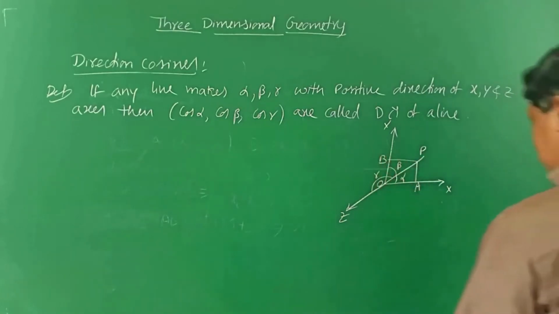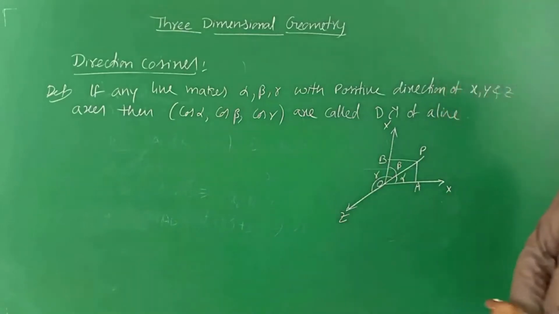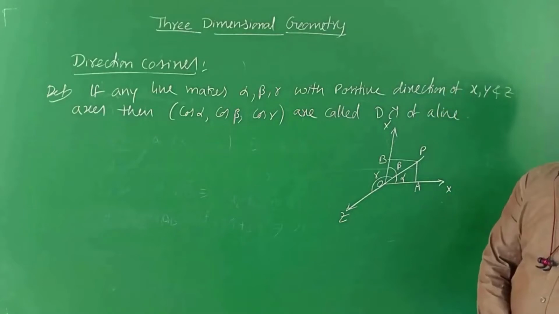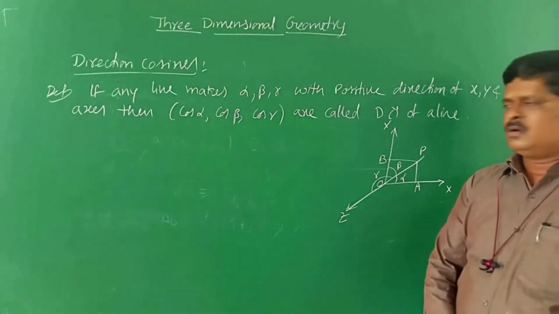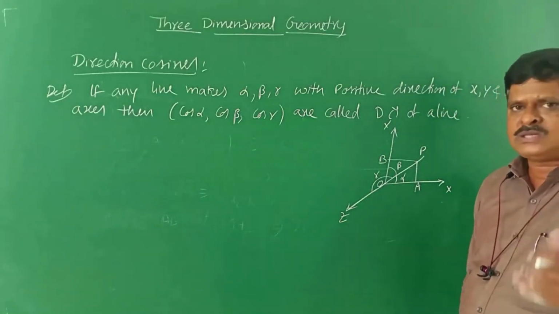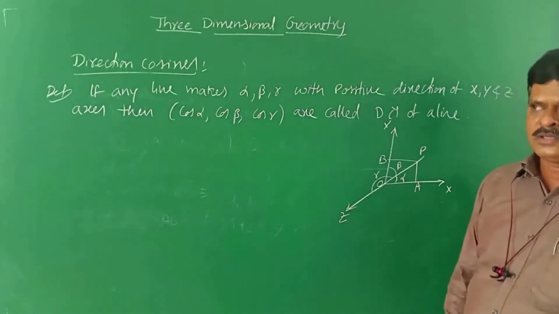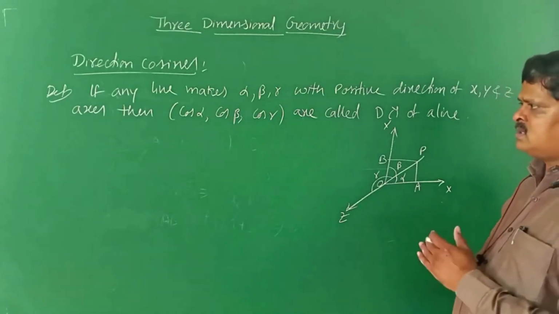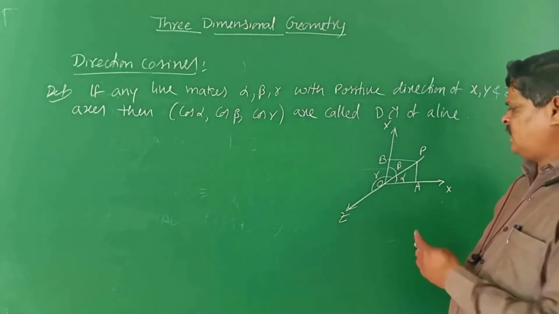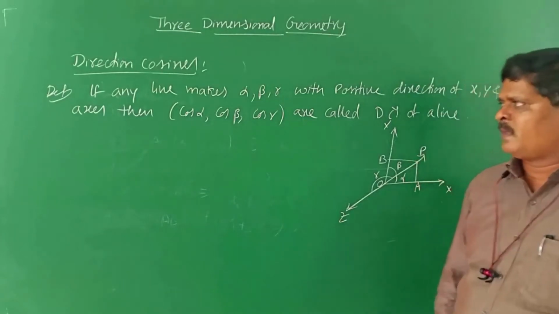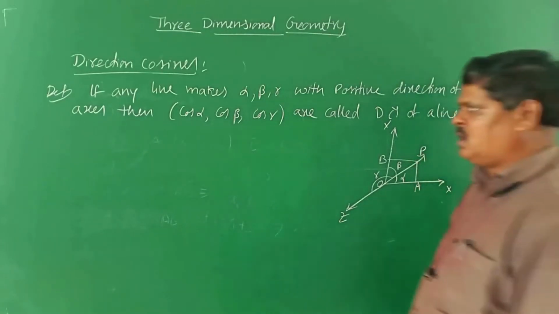Alpha, beta, gamma are the directed angles. The cosines of the directed angles made with the x-axis, y-axis and z-axis are called direction cosines.